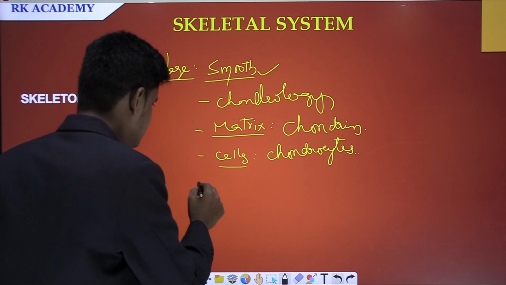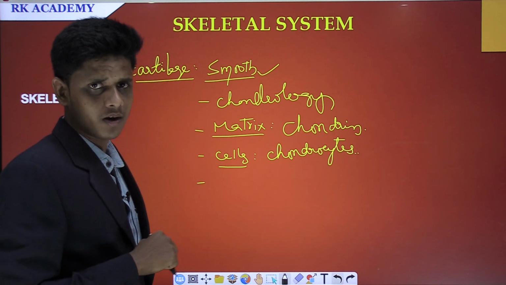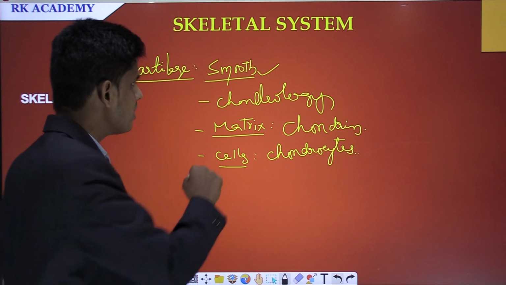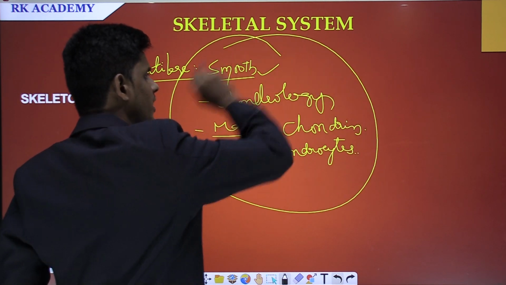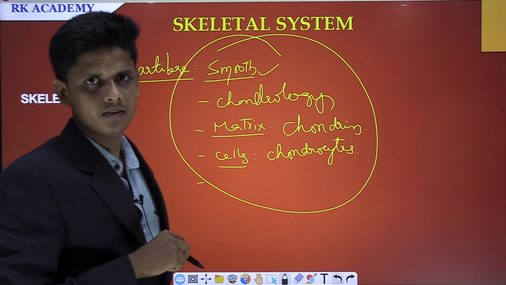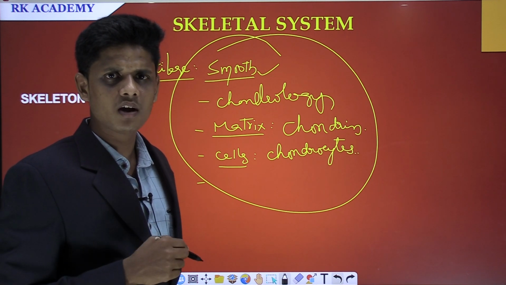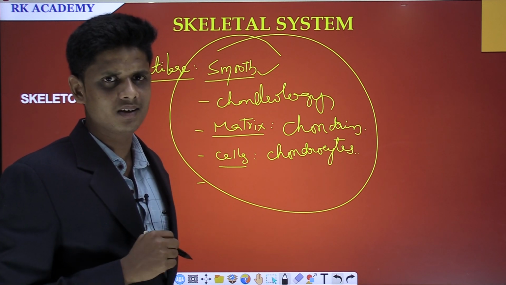Okay. And this type of cartilage is made up of what? They will not ask you questions from this area because it is very easy to digest, but they will ask you application-based questions and some in-depth concepts in these areas.